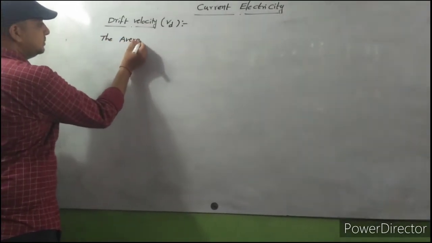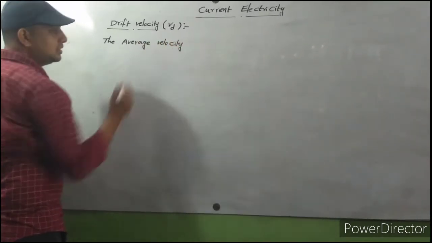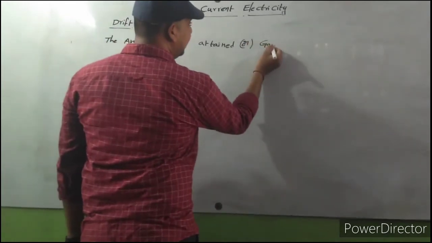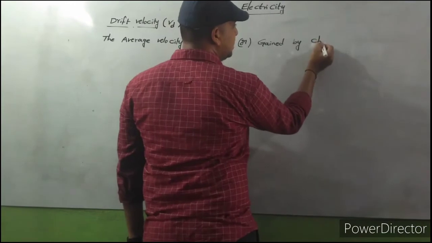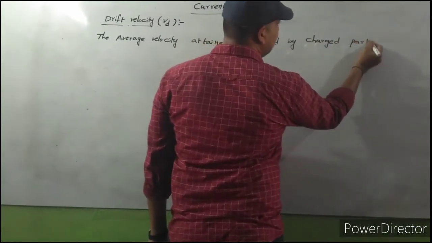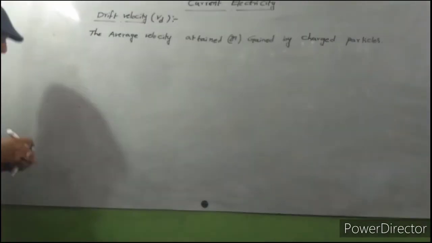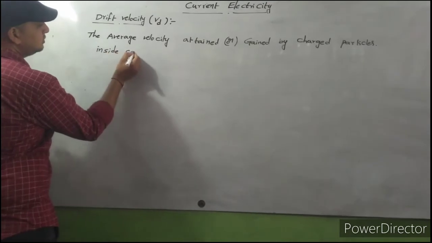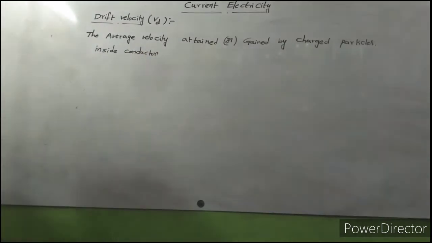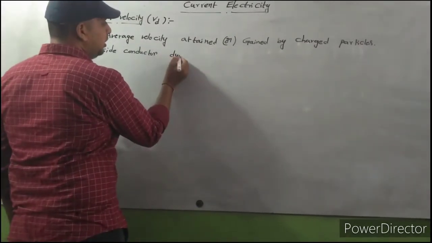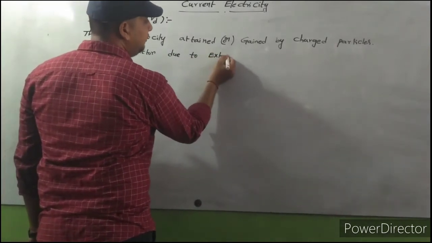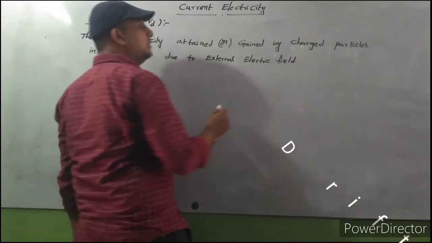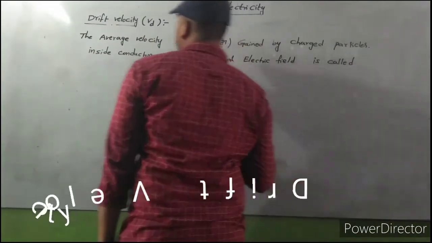The average velocity attained or gained by charged particles inside a conductor due to an external electric field is called drift velocity.